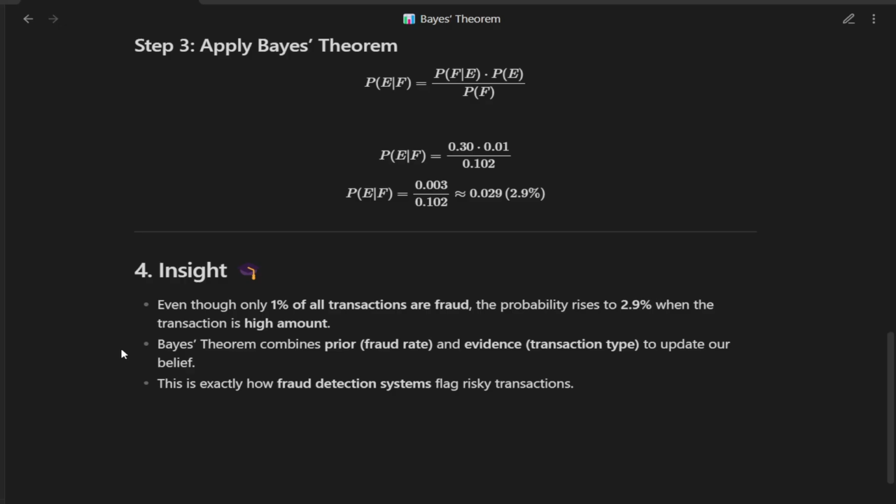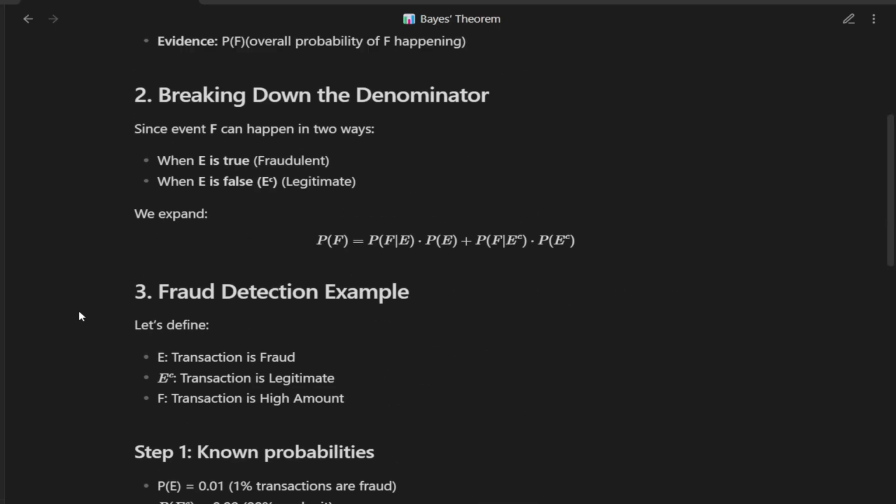That's the magic of Bayes' theorem. It helps us update our beliefs based on new evidence. And this is exactly how real-world fraud detection systems work. They take prior knowledge, combine it with observed evidence, and calculate updated probabilities to flag risky transactions. Takeaway. Bayes' theorem equals prior times likelihood divided by evidence. It converts raw probabilities into updated evidence-based probabilities. And that's why it is the foundation of algorithms like Naive Bayes in fraud detection, spam filtering, and even medical diagnosis. And with that, we have completed our journey through the foundations of Naive Bayes.